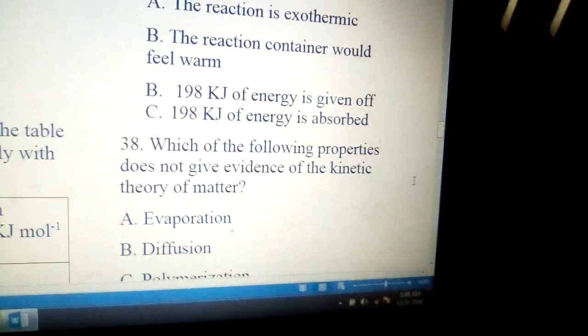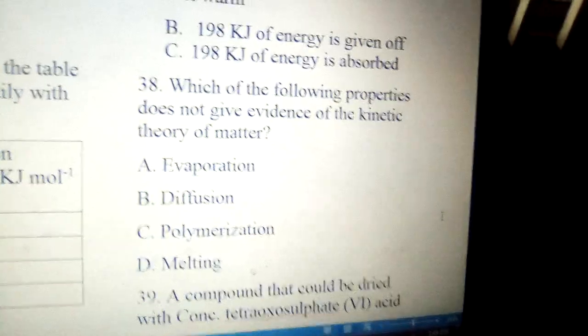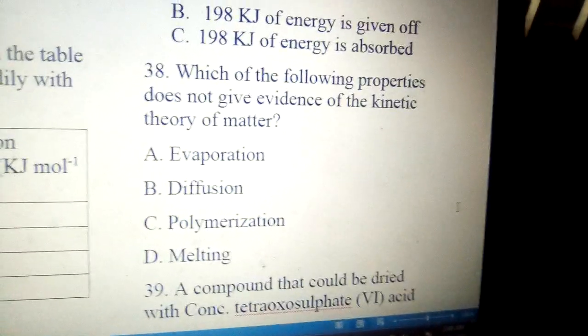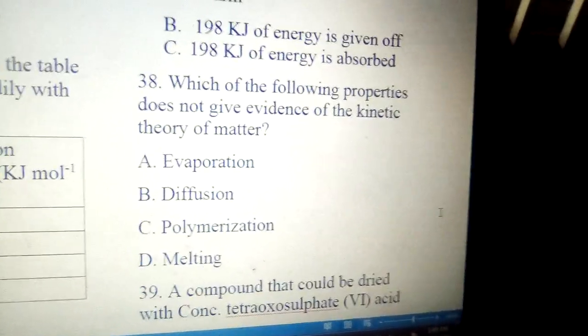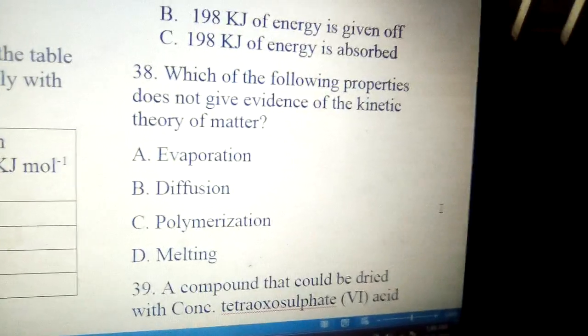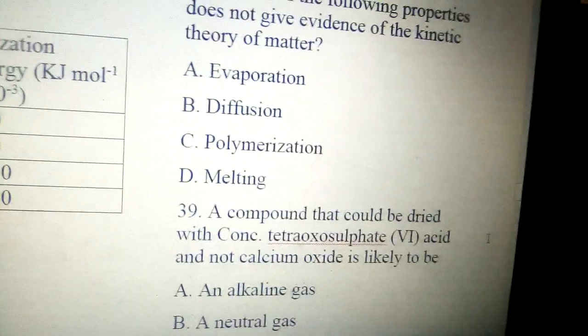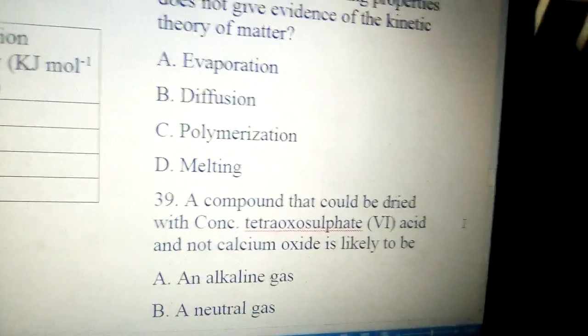Going to number 38, it says which of the following properties does not give evidence of the kinetic theory of matter. The kinetic theory of matter says that particles of matter are in a state of continual motion. So A, evaporation; B, diffusion; C, polarization; D, melting. The answer is C, because the other processes show that matter is in a state of constant motion.